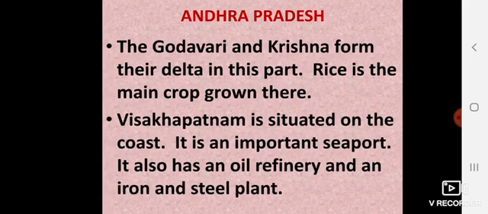Andhra Pradesh, we have heard about Andhra Pradesh in our previous chapter also. The Godavari and Krishna rivers form their delta in this part. Rice is the main crop grown over here.